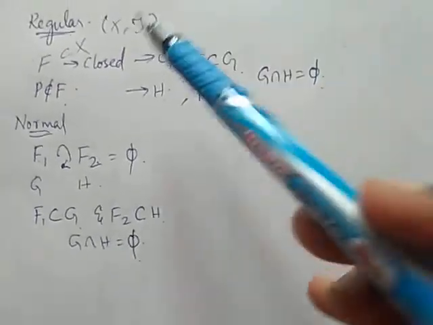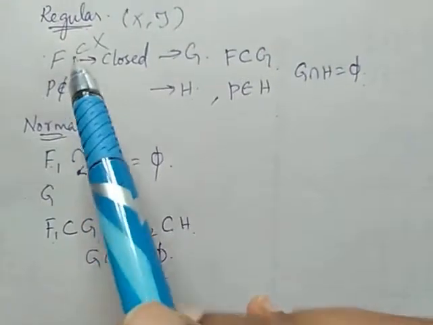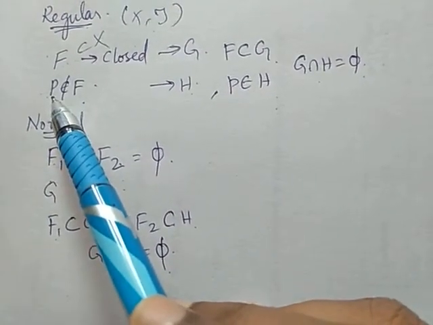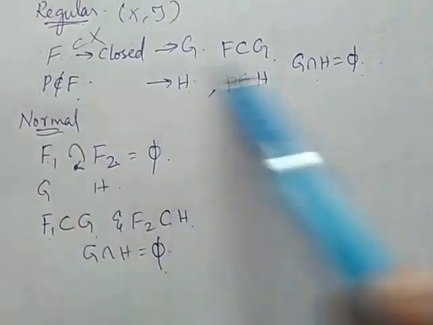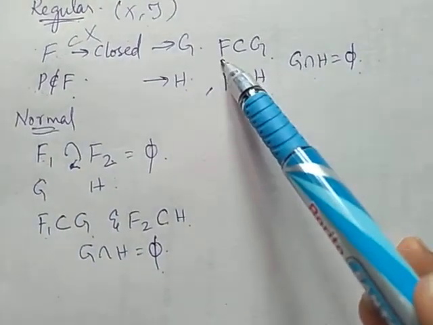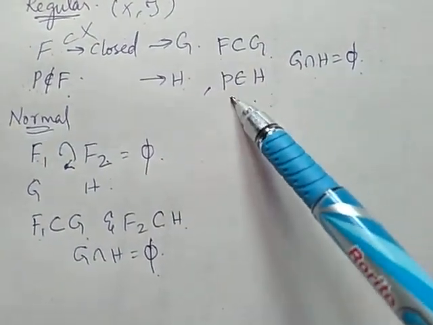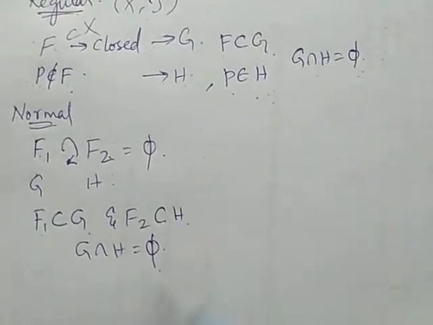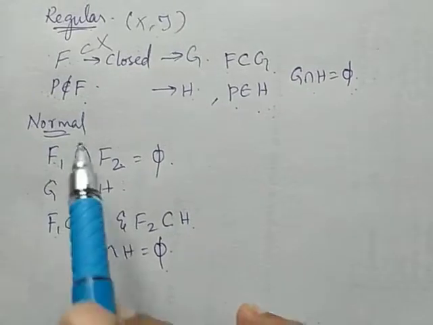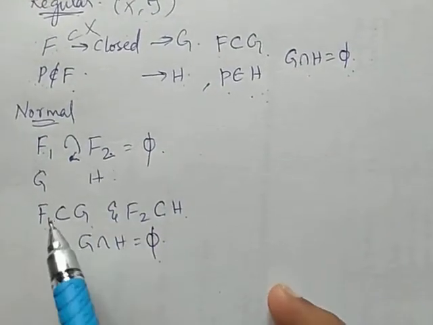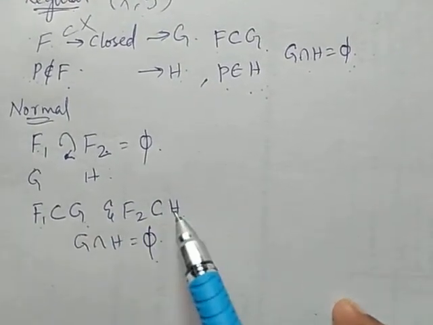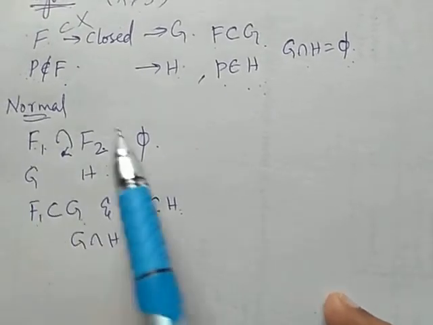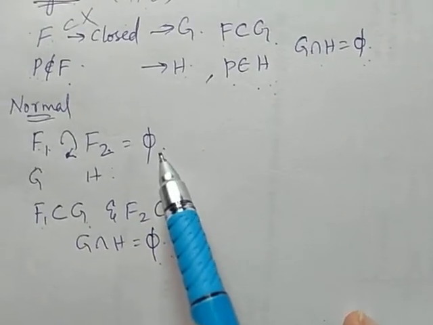I repeat, in regular space, we are considering a closed set and a point such that there exist open sets G and H, F subset of G, P belongs to H, G intersection H is the null set. In normal space, we are considering two closed sets such that F1 is a subset of G, F2 is a subset of H, G intersection H is null, F1 intersection F2 is also null.